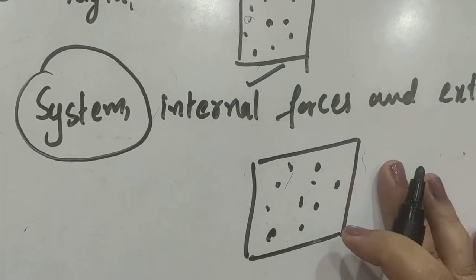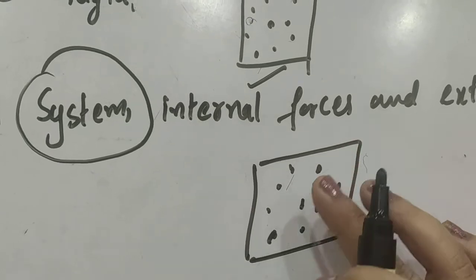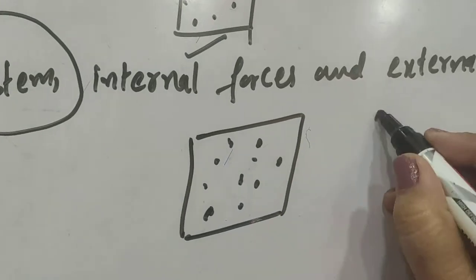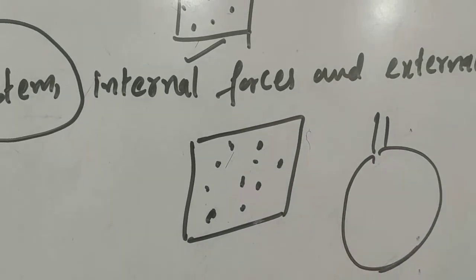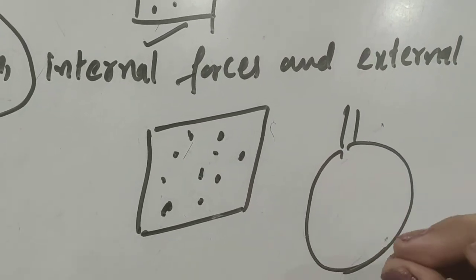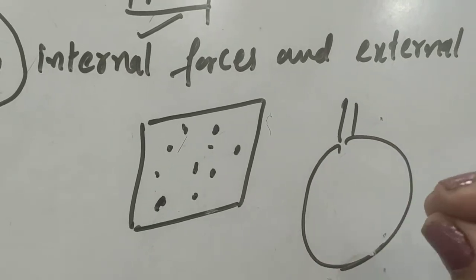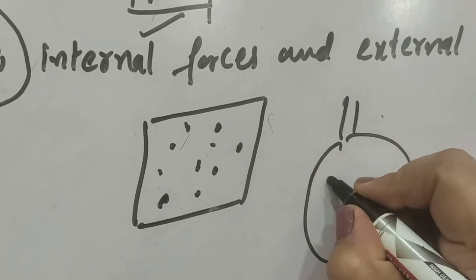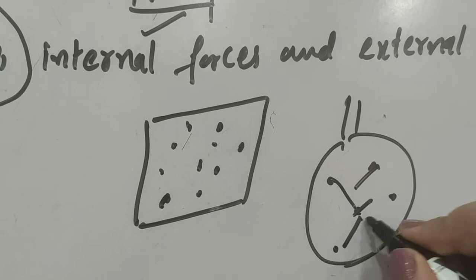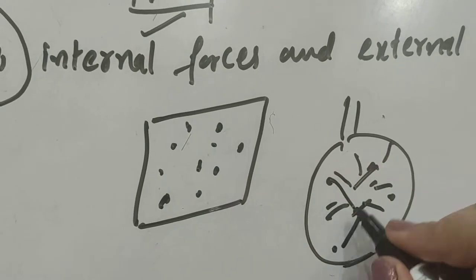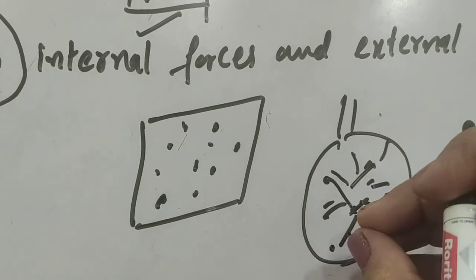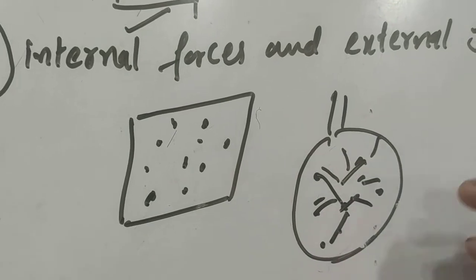Internal forces are the forces which are exerted by individual particles on each other. This can be understood, for example, with a bag which has objects that can move. For example, we have toys with keys, like friction toys, that can move. Now if we switch them on, every toy tends to move, and they will exert forces on each other. Such forces, exerted by individual particles of the system on each other, are known as internal forces.